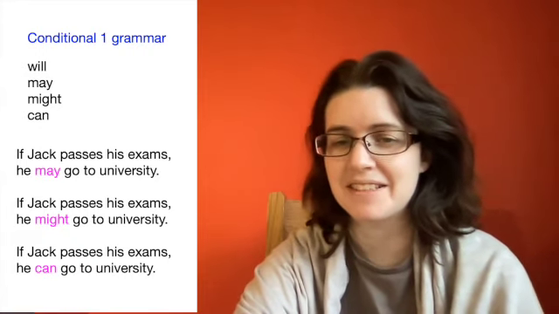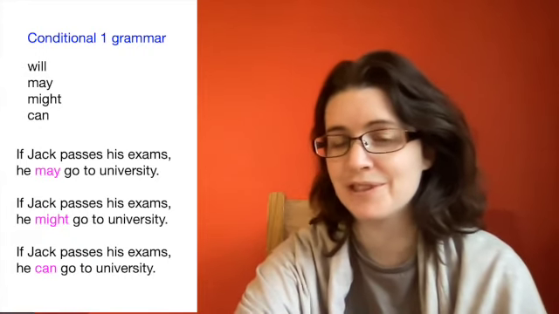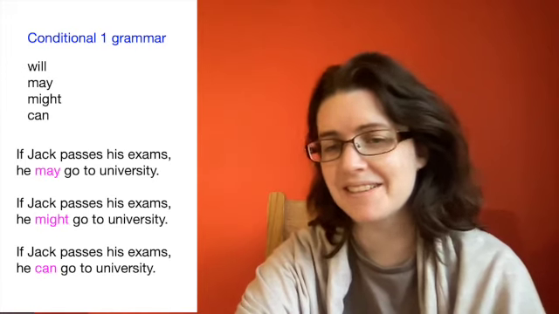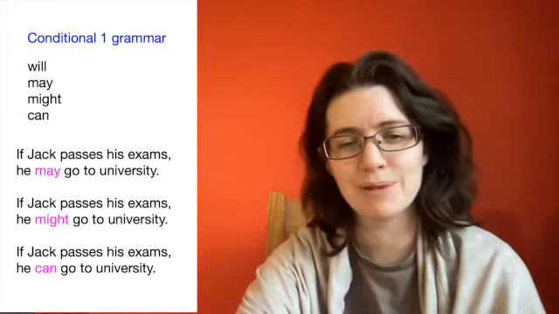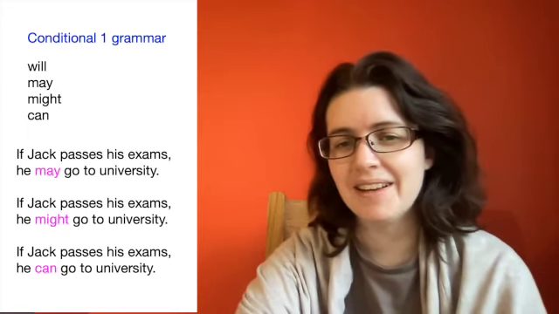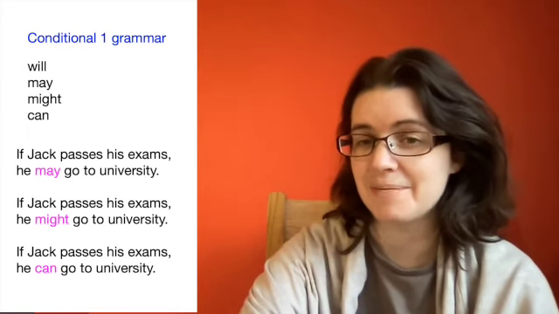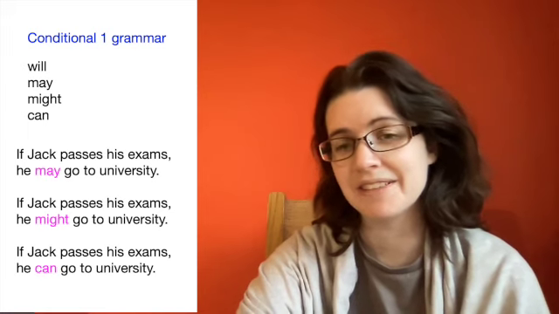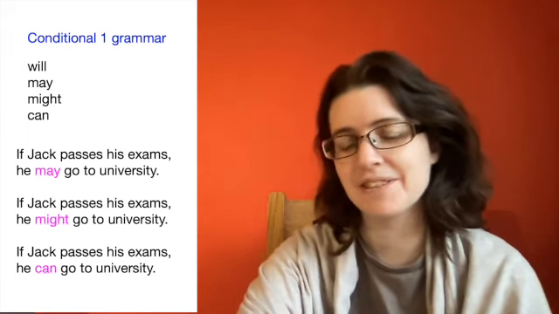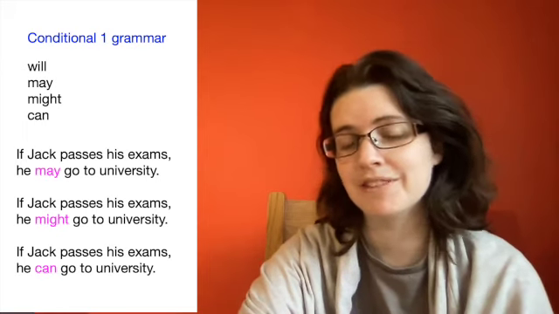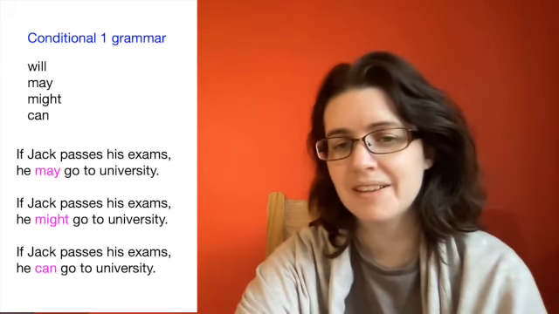If Jack passes his exams, he might go to university. Again, same meaning. It's not definite, but maybe he will go to university. If Jack passes his exams, he can go to university. So he has the ability to go to university. He is able to go to university.